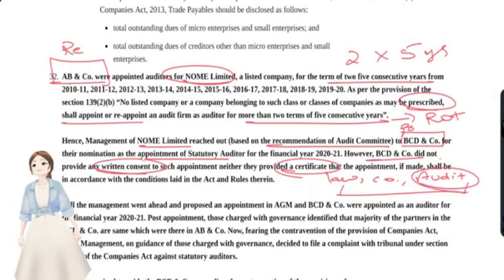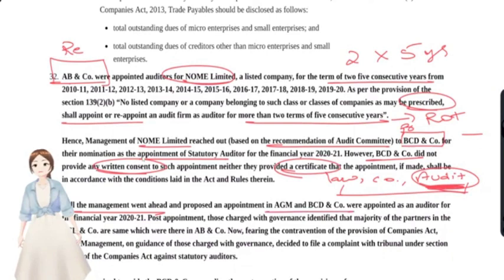Here, the auditor is not at all giving the consent, and is not giving the certificate that his proposed arrangement was as per the Act, his limits were as per the Act, and the list of proceedings that were pending against him. He's not giving this certificate at all. That is, there's no willingness of the auditor. So this auditor would not be eligible to be appointed if he does not give consent and certificate. Okay, still the management went ahead. No, it should not go ahead. He has to look for another appointment in AGM.